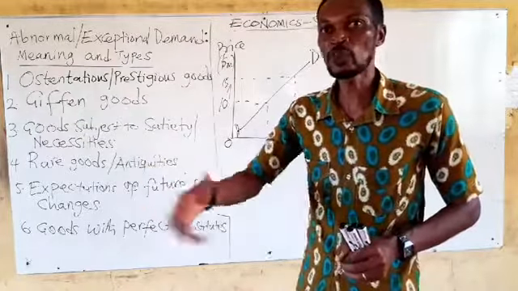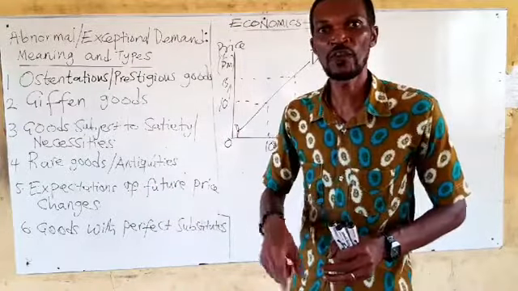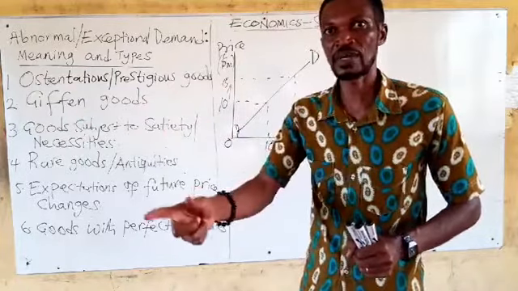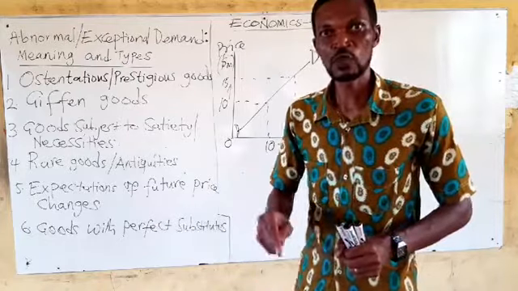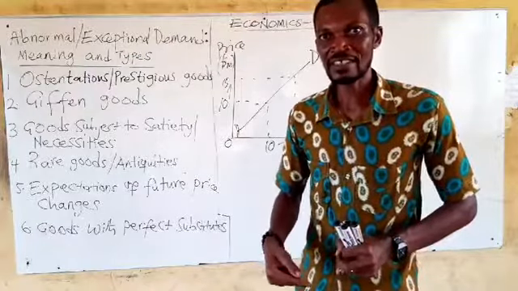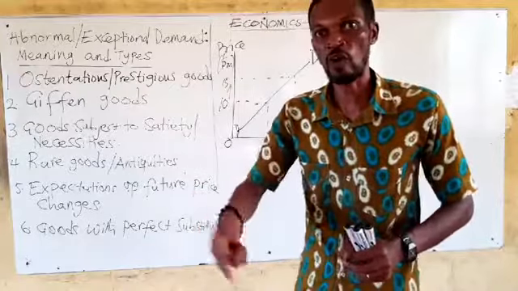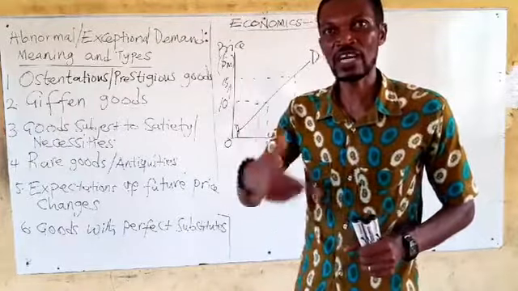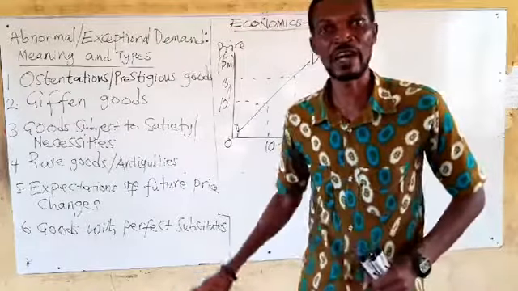Then prices for both commodities increased. I said the prices for both commodities increased. Cornflake moved from $10 to $50. That is an increase in price. That of gari increased though, but from $5 to $7. I want to believe that even though the price of gari has gone up by $2, you are going to buy more of the gari, because the extent to which the price of cornflake has gone up from 10 to 50 is too much that you are going to set it aside and settle for gari.